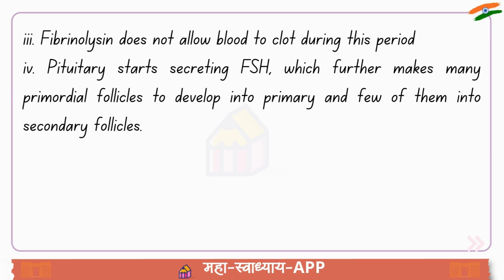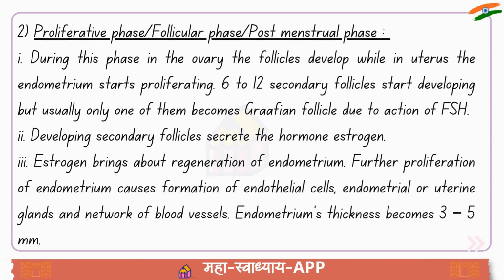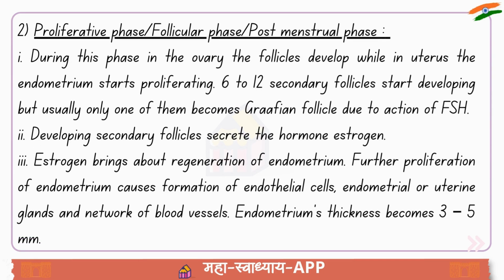2. Proliferative phase, follicular phase, postmenstrual phase. During this phase in the ovary, the follicles develop, while in uterus, the endometrium starts proliferating. 6 to 12 secondary follicles start developing, but usually only one of them becomes Graafian follicle due to action of FSH. 2. Developing secondary follicles secrete the hormone estrogen.